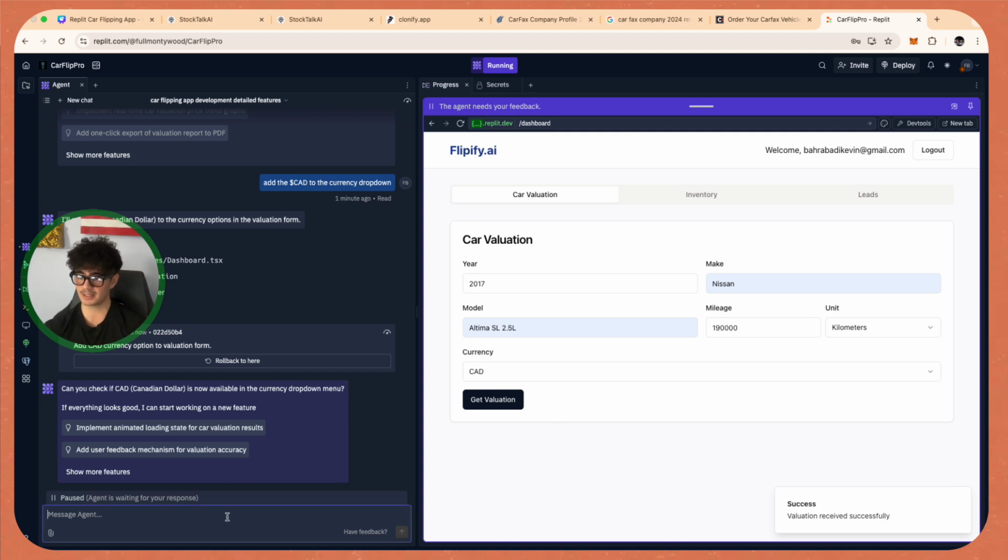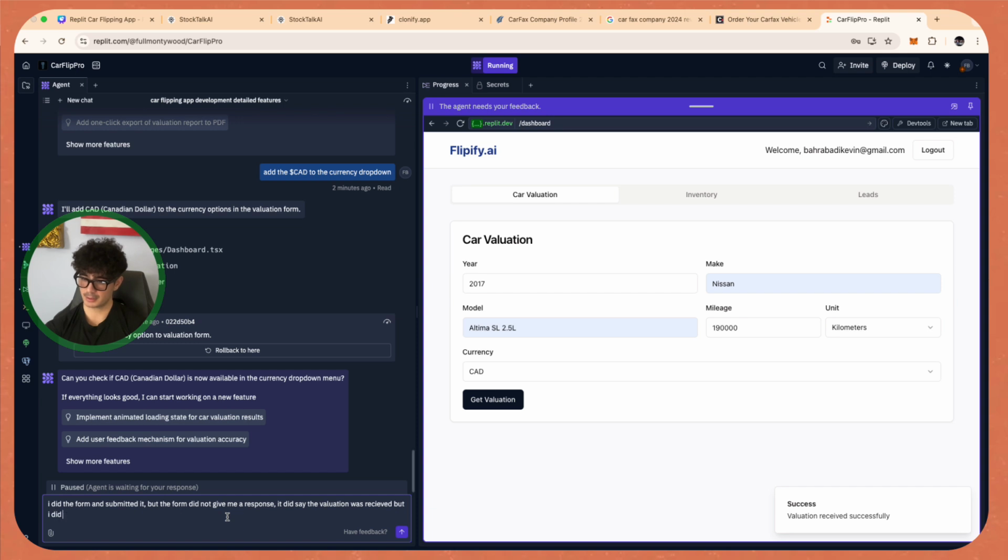So that's all we're going to say to the agent. I did the form and submitted it. The form did not give me a response. It did say the valuation was received, but I did not get any information back on the page.